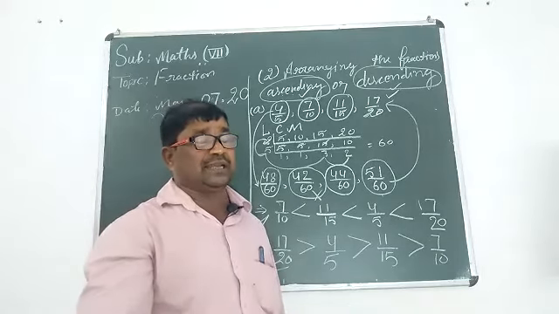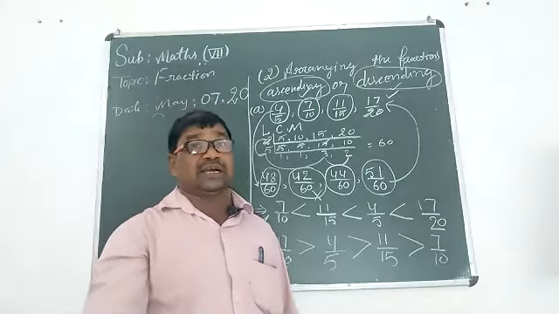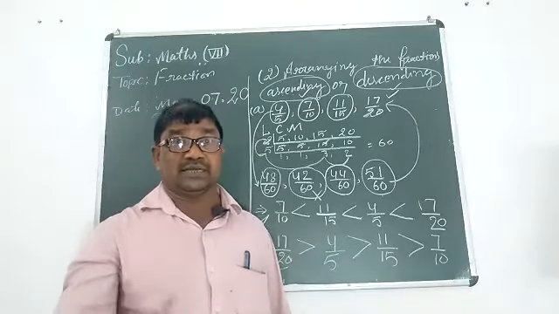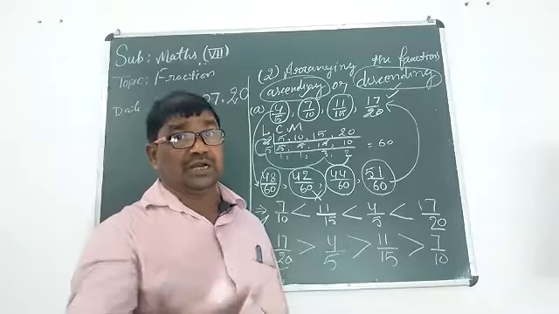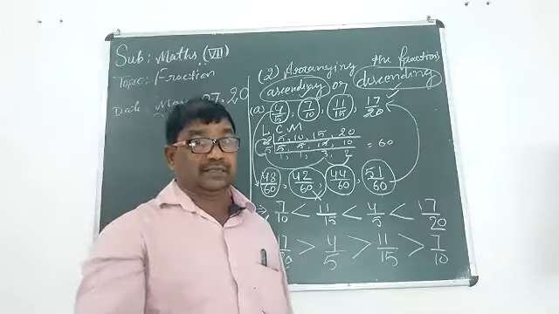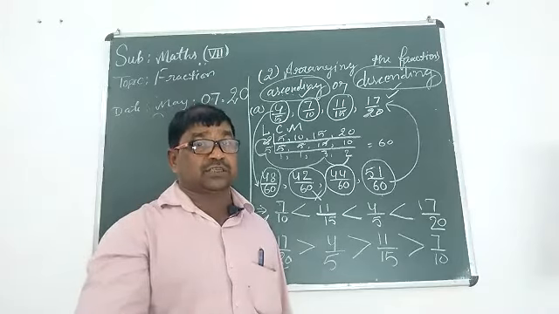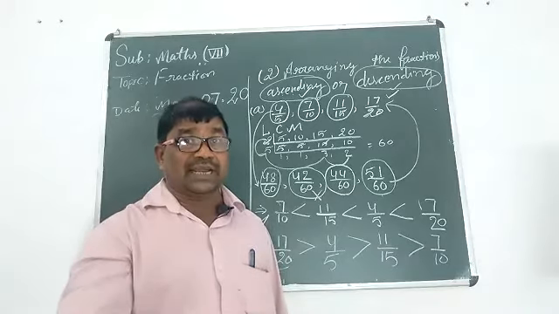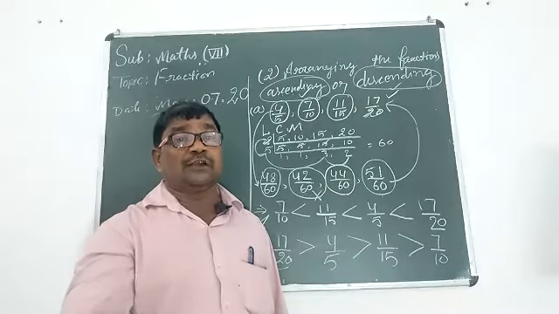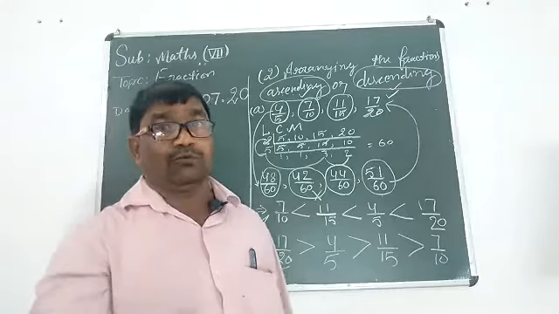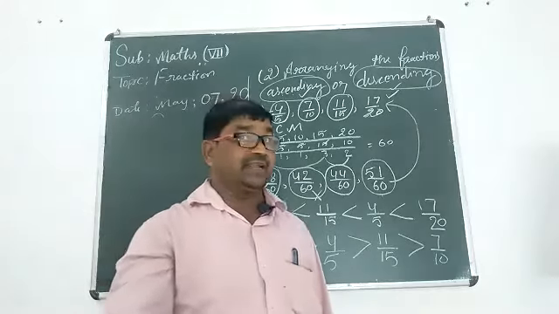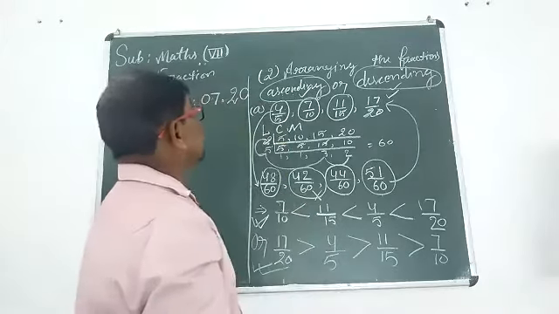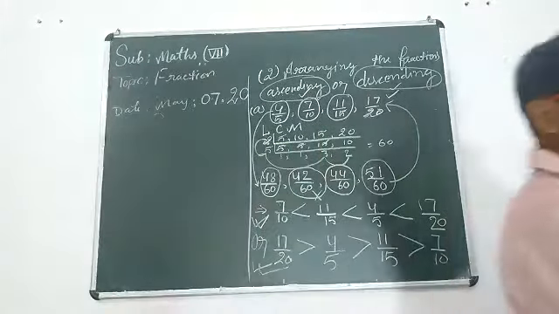Now from today's class, we are able to understand how we can arrange the given fractions either in ascending order or descending order. The major concept is, first we should change all the given fractions into their equal denominator form, after finding the LCM. Thank you.